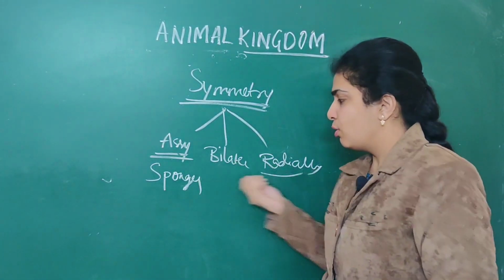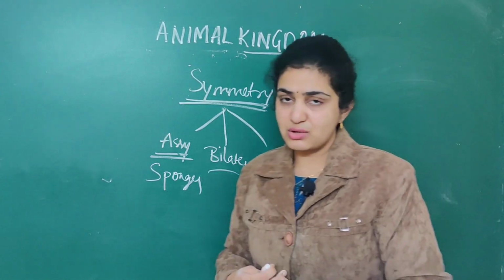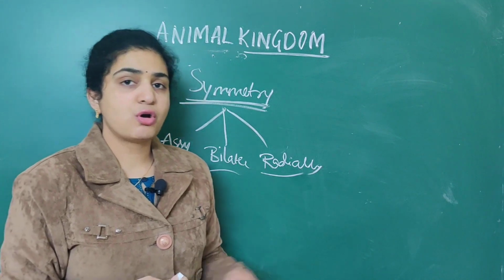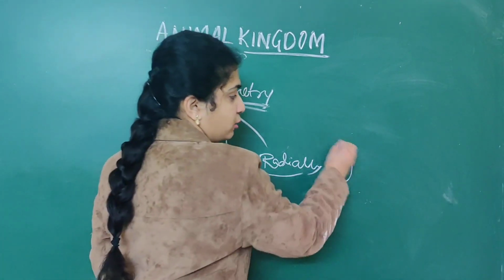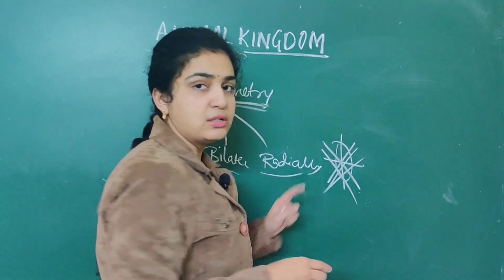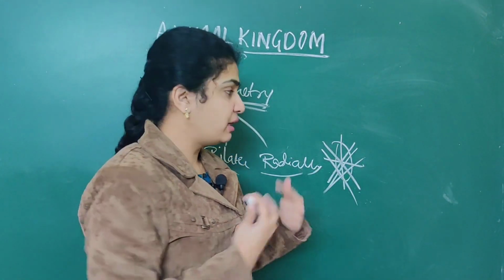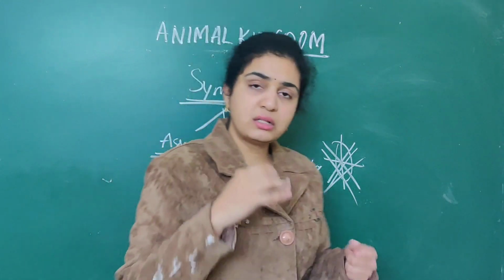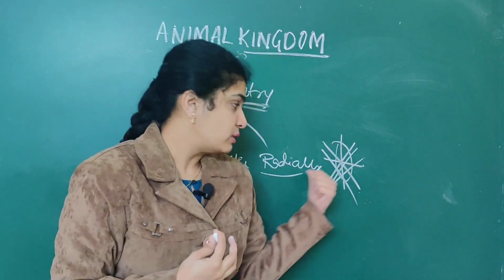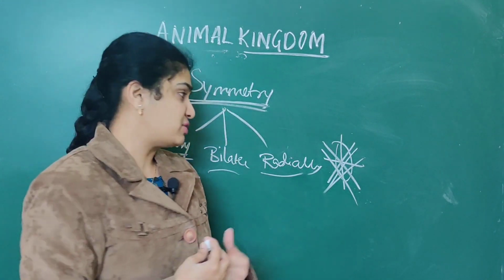Bilaterally symmetrical as well as radially symmetrical animals can be divided into two halves. If the body can be divided into two halves in any plane, that will come under radially symmetrical.